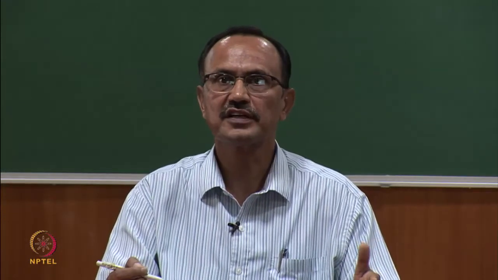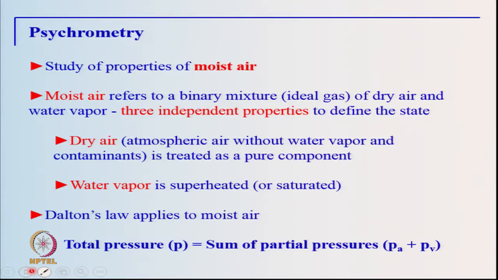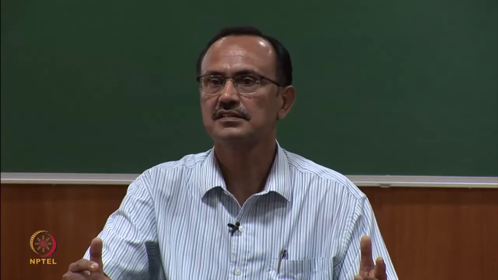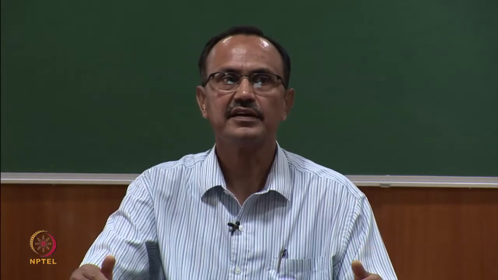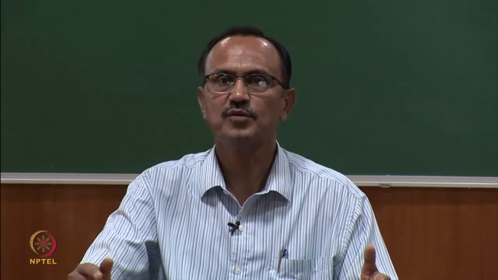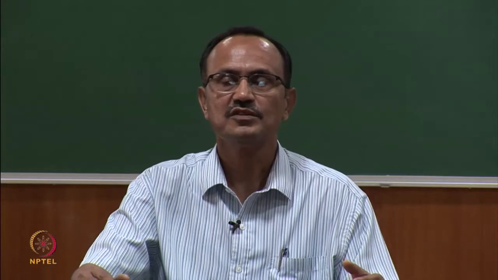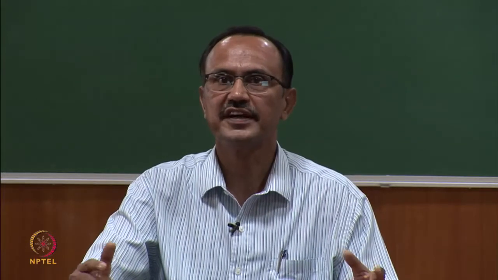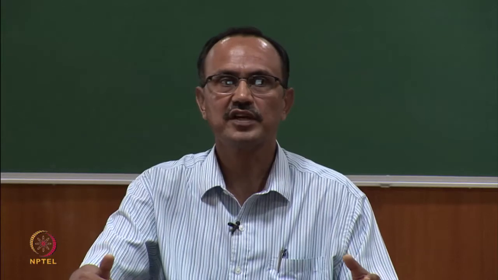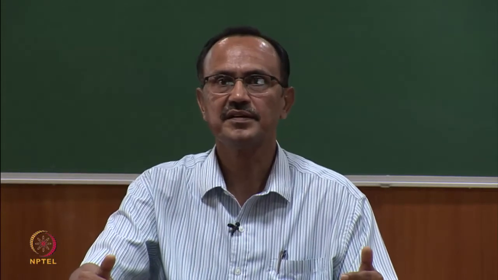So, with this brief introduction to air conditioning, we would now like to go for understanding the properties of moist air, because air conditioning deals with moist air. So, that science is called psychrometry. In psychrometry we talk about moist air, we treat it as an ideal gas mixture of dry air and water vapor. So, it is a binary mixture, and as you know from your basic thermodynamics that for any binary mixture you require 3 independent properties to define its state. So, that we have to keep in mind for appreciation of psychrometry.